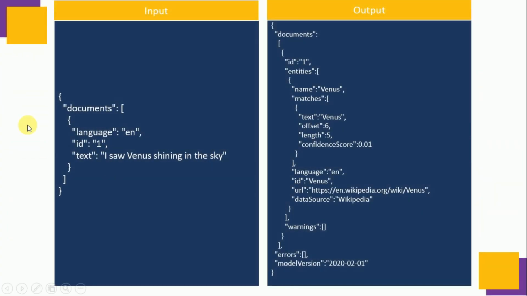So the text is I saw Venus shining in the sky. So in that case, we will receive ID 1, name Venus, and with confidence score 1%. The confidence score is very low this time. But what we can see is the Wikipedia link is correct.